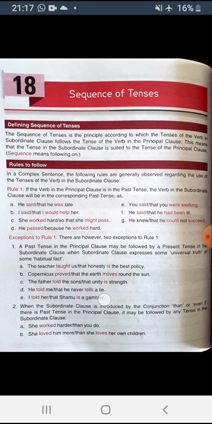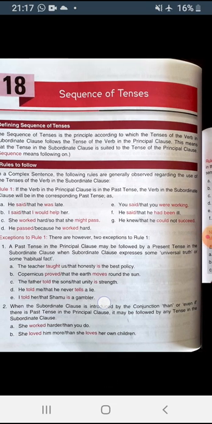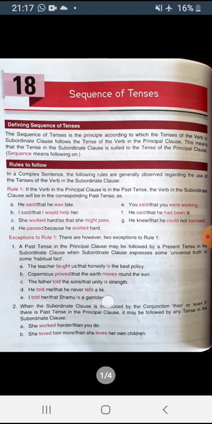A past tense in the principal clause may be followed by a present tense in the subordinate clause when the subordinate clause expresses a universal truth or habitual fact. If the subordinate clause expresses a habitual fact or universal truth, then it will not be in the past tense. It will be in the present tense.